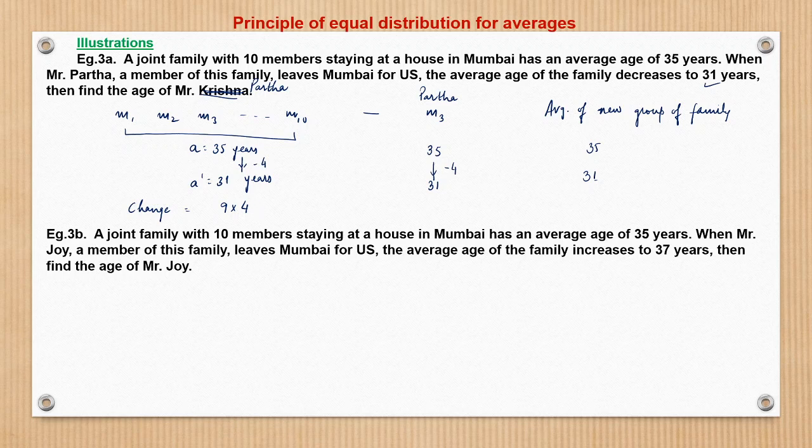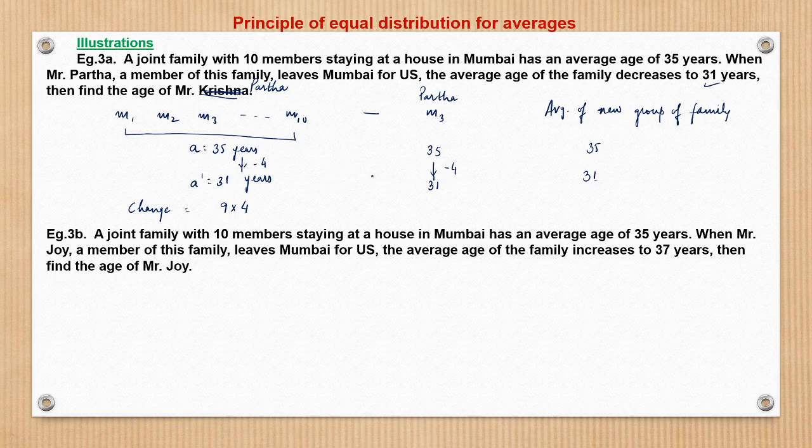So now see what happens actually. Had the age of Mr. Partha been 35 years, the average age would have remained at 35 years.